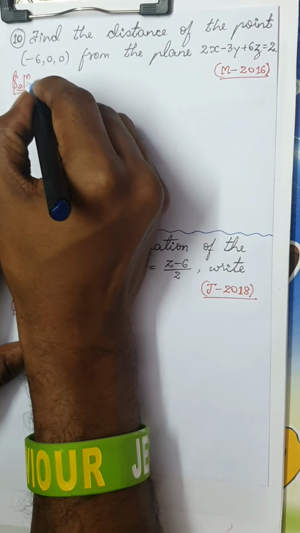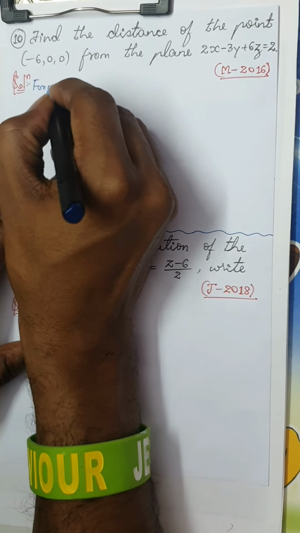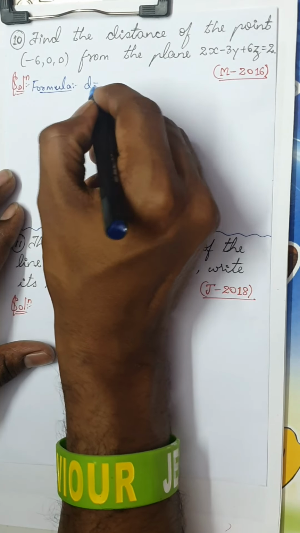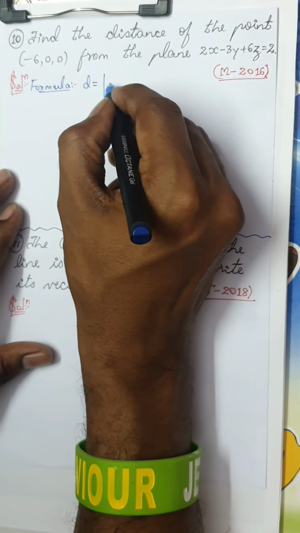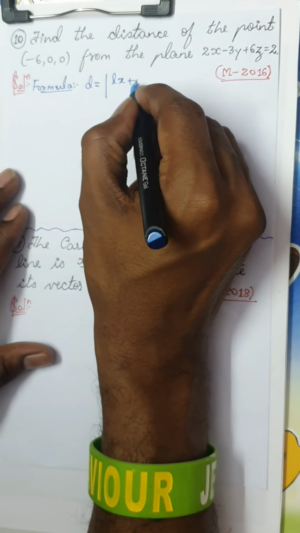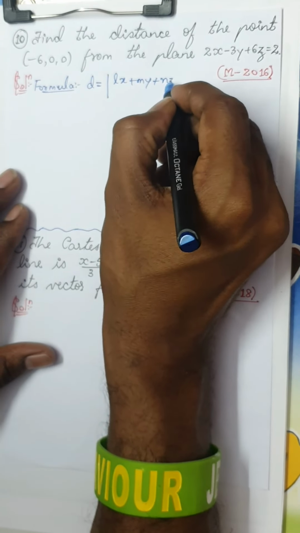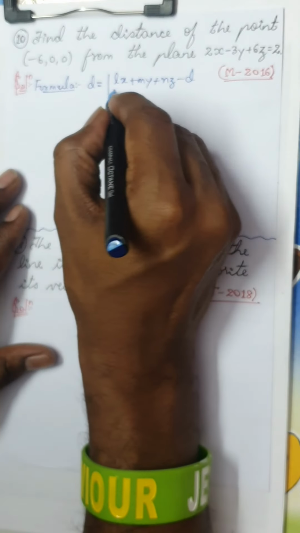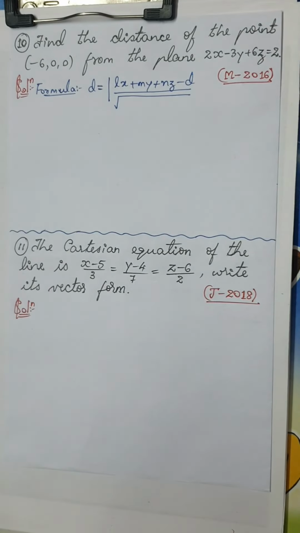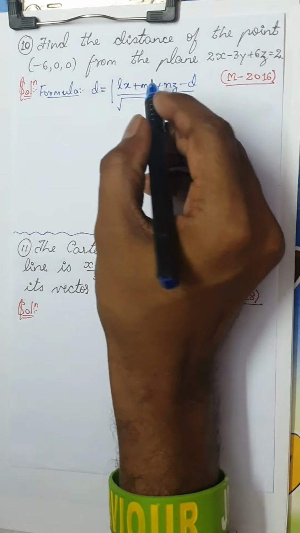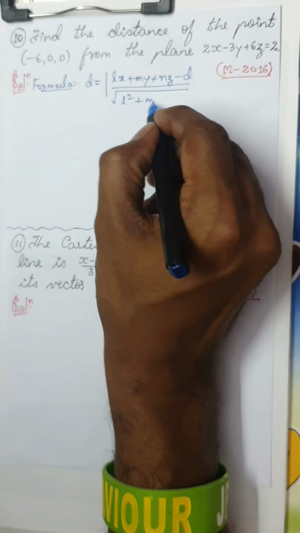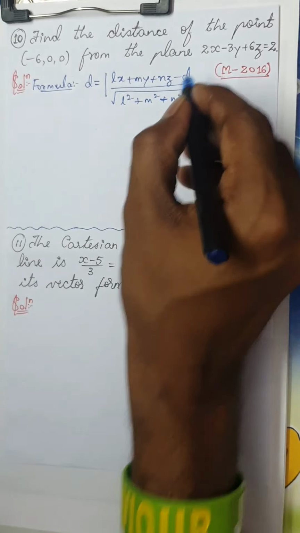This is similar to a question we have seen in the first PUC, the distance of a point from a plane. The required formula is the modulus of Lx plus My plus Nz minus D, divided by the root of L square plus M square plus N square.